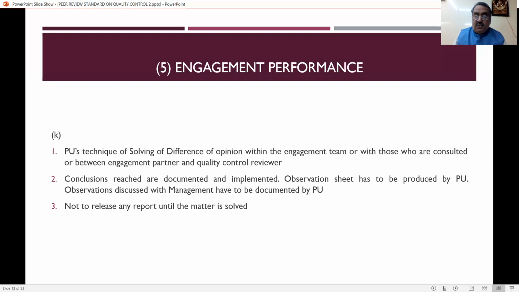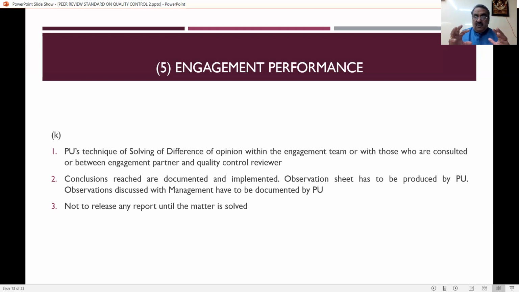There may be some difference of opinion within the engagement team, or with the client also, or with those who are consulted, or between the engagement partner and quality control. So how have these differences of opinion been solved? What are the techniques that the practicing unit has got? So when you go and look into the quality performance, one can see that all the situations have been given importance.